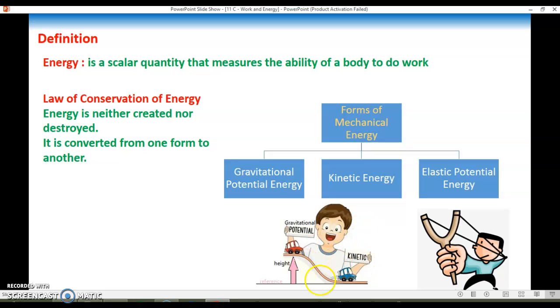Kinetic energy is related to motion, while GPE, gravitational potential energy, is related to height above a reference. And finally, elastic potential energy is the energy stored by an elastic body that is either stretched or compressed.